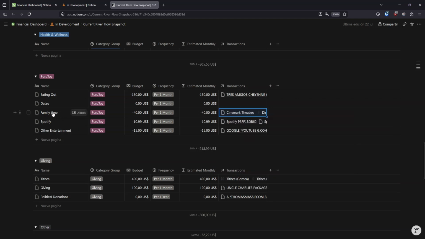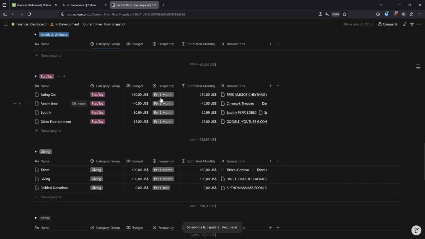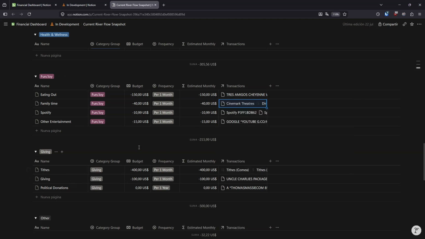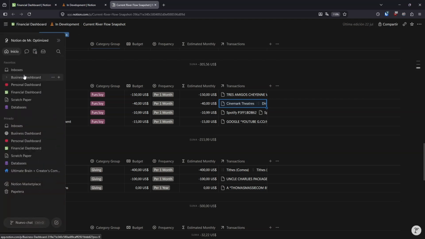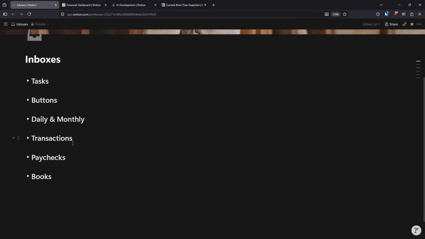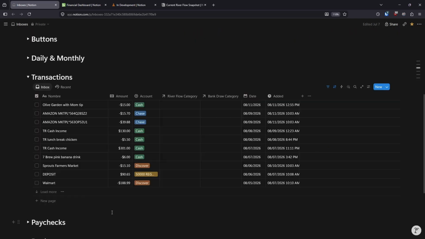But again, the idea is that I get rid of this family time category entirely, and dating entirely, which you can see I don't have any history there, not as long as I've been keeping this transactions system anyway. So I can actually just delete this one. But the family time one, I need to take these transactions and move them into giving. So I'm going to show you real quick. I have another area in Notion that I call my inboxes. Those of you that have been around will know of this already. One of the inbox types that I have is my transactions inbox, and you see I've got a bunch of transactions in here that I haven't yet processed.